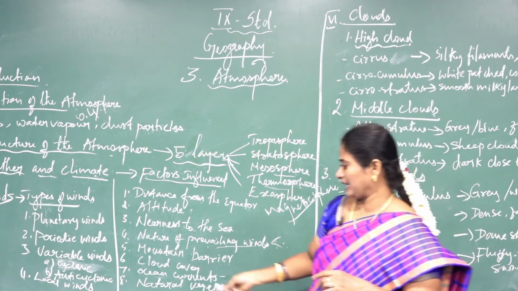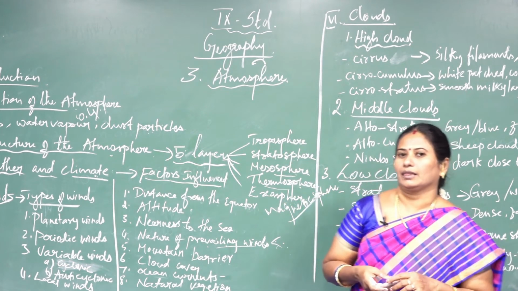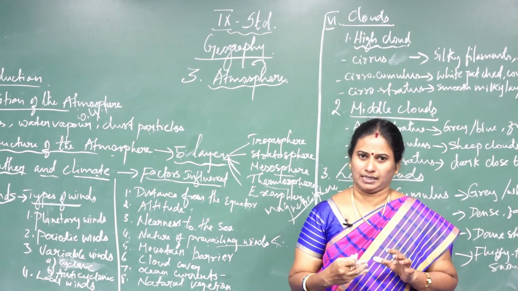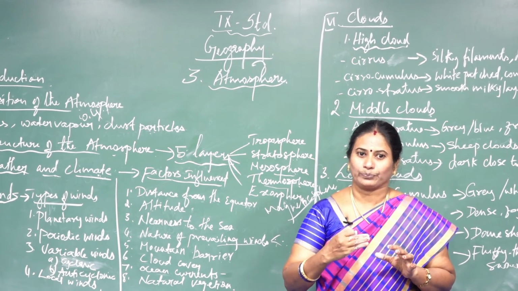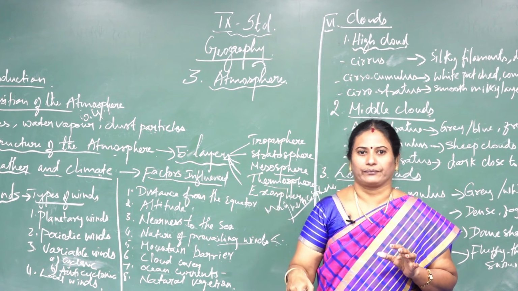Next, I am going to explain about cloud cover. The clouds reflect the radiation from the sun, and they also prevent heat from escaping from the earth.